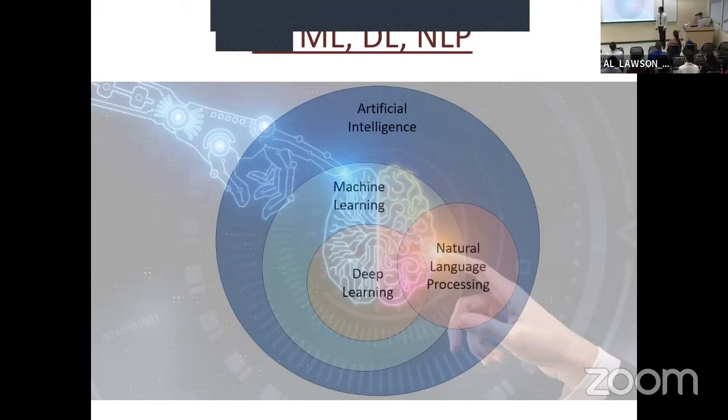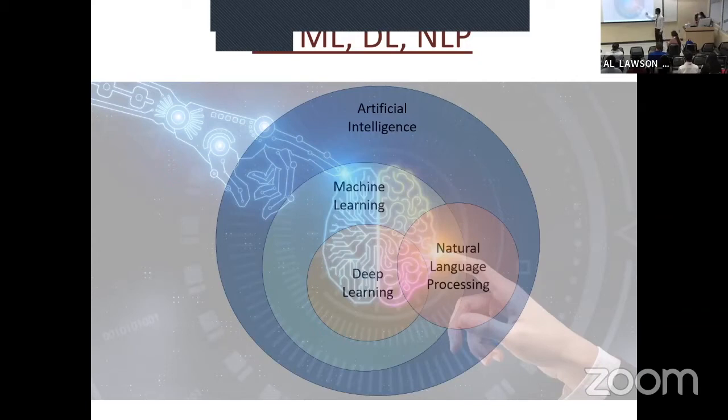Before jumping into the topic, I would like to give some additional information regarding AI, ML, DL, and natural language processing. Artificial intelligence is the ability of a machine to imitate human intelligence. It does that with the help of machine learning and deep learning. Machine learning is an algorithm to make a machine learn automatically by training it on a large data set.